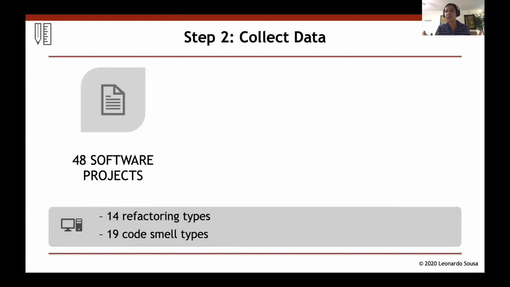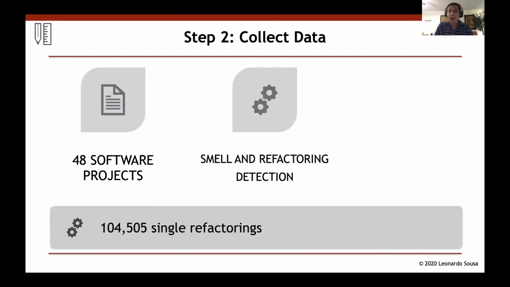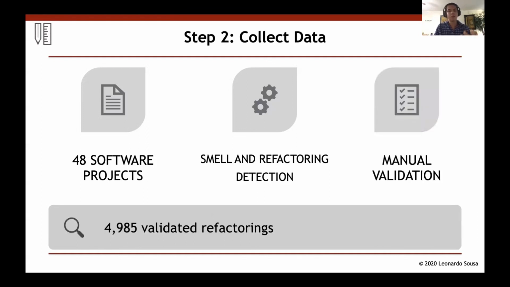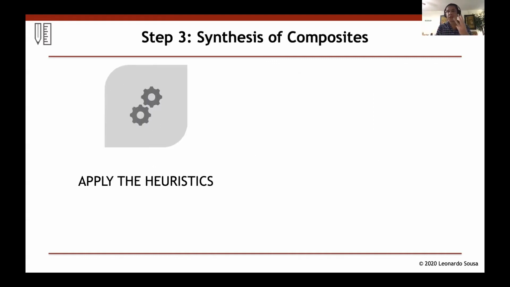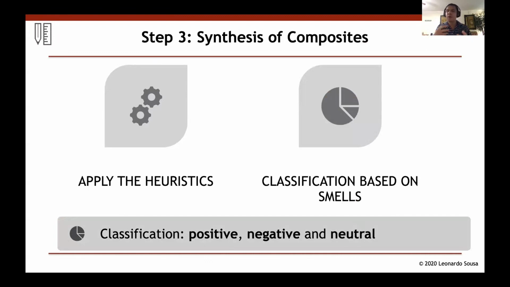First, we mined the commit history of 48 software projects, collecting 14 types of refactorings and 19 types of code smells. After collecting these smells and refactorings, we have a total of 104,000 single refactorings, and we also conducted a manual validation with a subset of these refactorings. After that, we applied the 3 heuristics to collect the composites in our data set. And finally, we classified each composite based on its effect on the code smells.